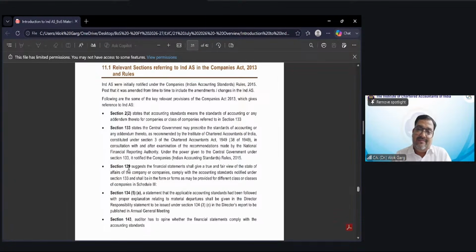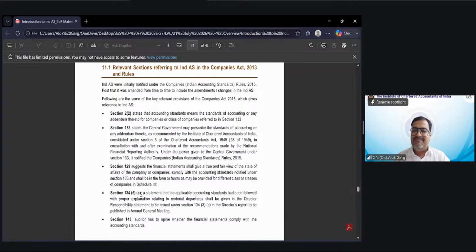Section 129 suggests the financial statement shall give a true and fair view of the state of affairs of the company, or companies comply with accounting standards notified under section 133 and shall be in the form or forms as may be provided for different class of companies in schedule 3. So 129 says that the financial statement has to provide a true and fair view by applying the relevant accounting standard and by applying the relevant format of the financial statement. So it is talking about AS and Ind AS, and it is also talking about division 1, 2, 3 of schedule 3, right?